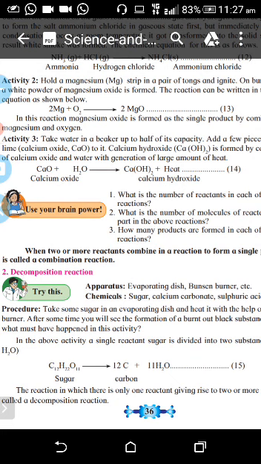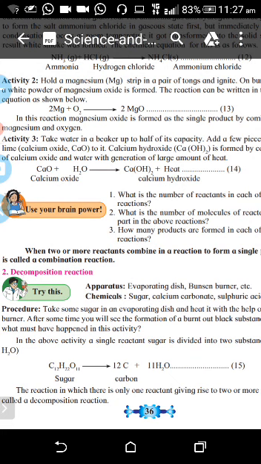So what is a decomposition reaction? The chemical reaction in which two or more products are formed from a single reactant. It is just the opposite of the combination reaction. In combination reaction, two or more reactants combine together and one single product is formed.